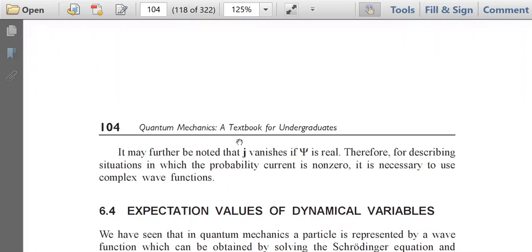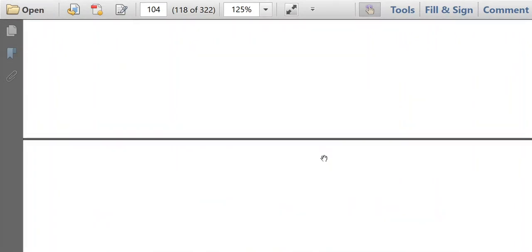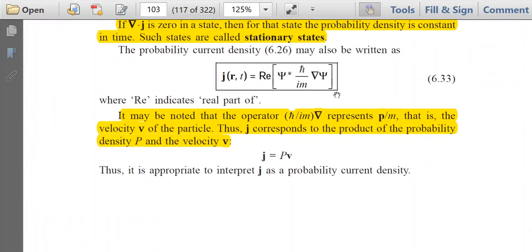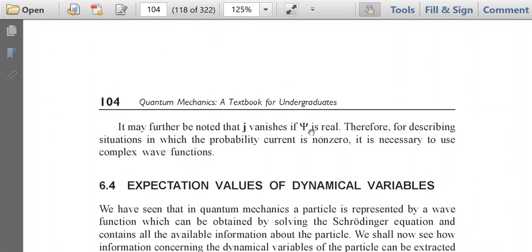That is, the right hand side of equation 6.33 will become 0, because the expression is psi star, the complex conjugate of psi, times h cut by im into grad psi. But we are saying that psi is real. In that case, J will be 0.